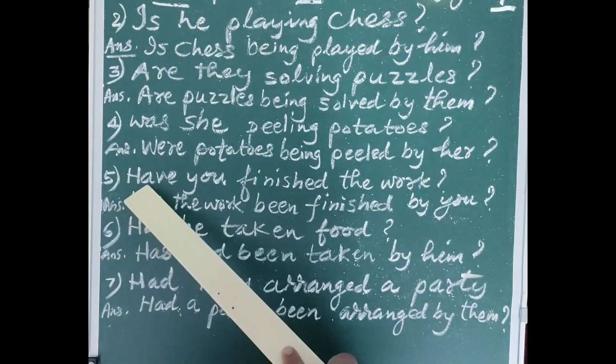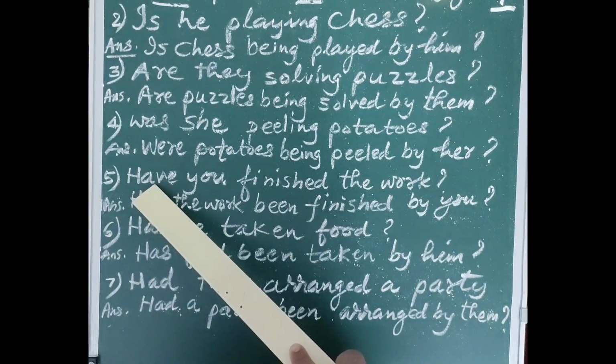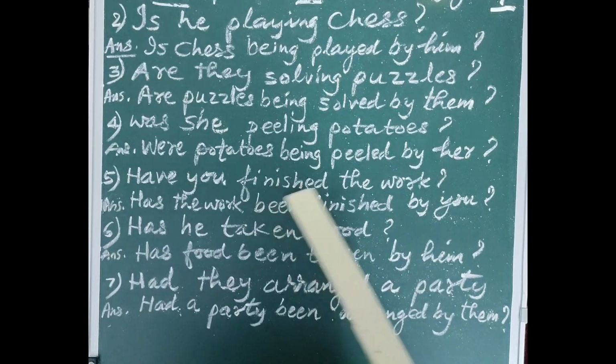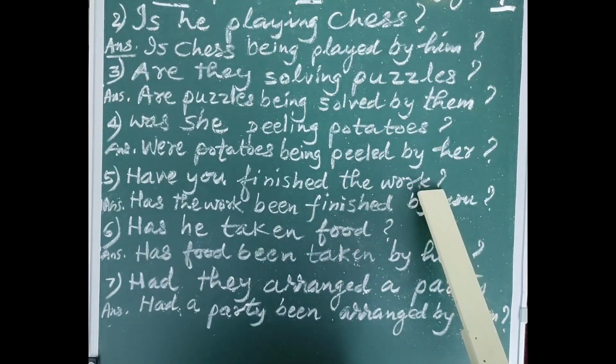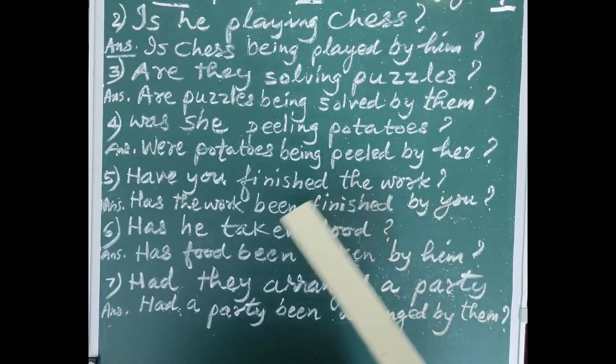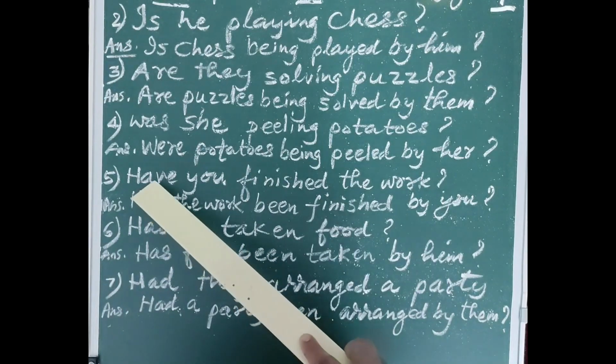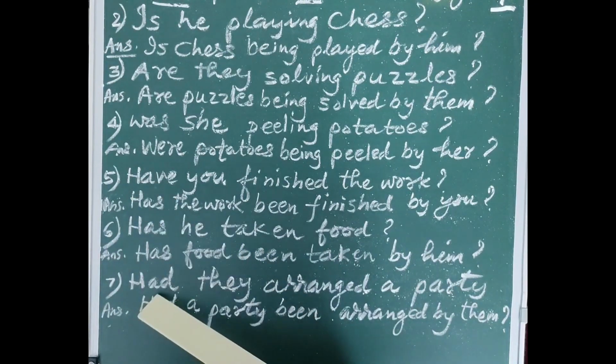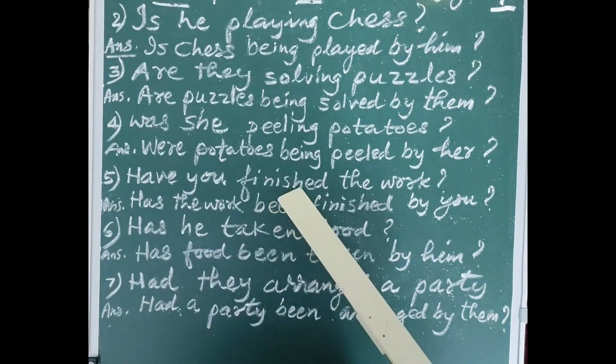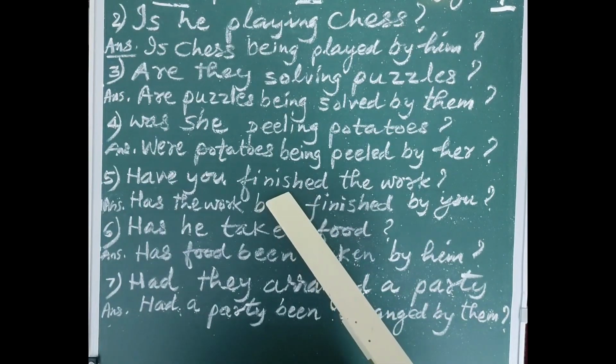Now let us come to the sentence having a have. Have you finished the work? Question mark. Again, now we have certain concessions here. Any sentence starting with have, has or had, they will always give you the third form. You need not search for the third form. You will get it from the sentence itself though.